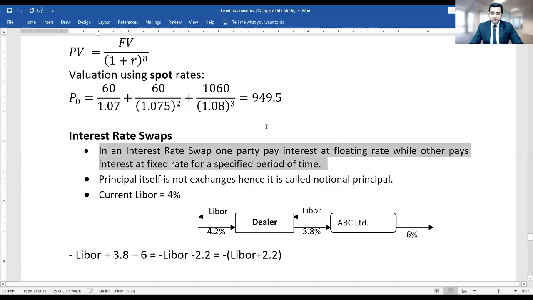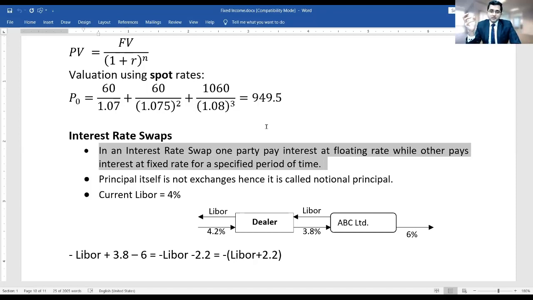An interest rate swap is a swap where there are two parties, say Mr. A and Mr. B, and Mr. A promises that, say, for the next 5 years, he will pay 10% interest on a notional principal of 100 crore rupees to B. So they mutually decide one notional principal, 100 crore rupees, and one time period, say 5 years. And thereafter, A promises B that, look, buddy, at the end of each year, I will give you 100 crore into 10%, that is 10% interest.